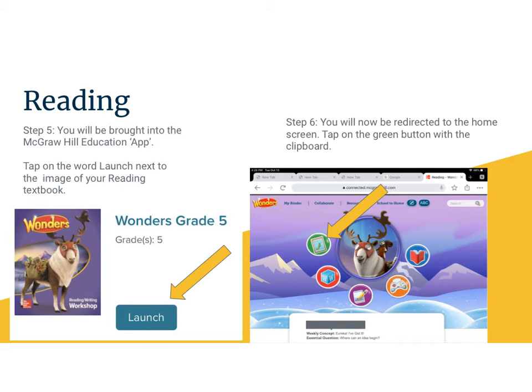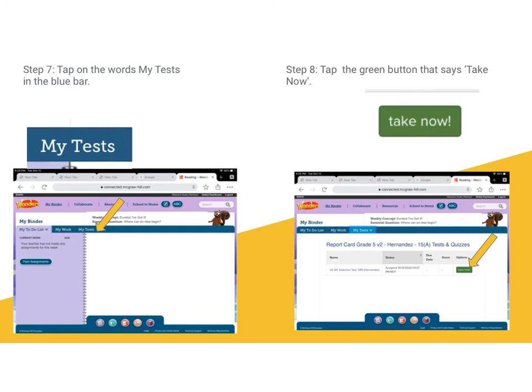Tap on that green button. Step 7, tap on the word My Test in the blue bar. Here's the blue bar, and you're going to tap on those white words. Step 8, tap the green button that says Take Now.